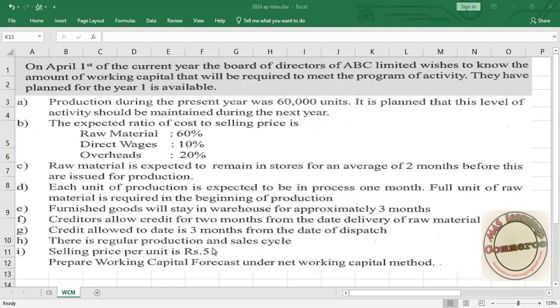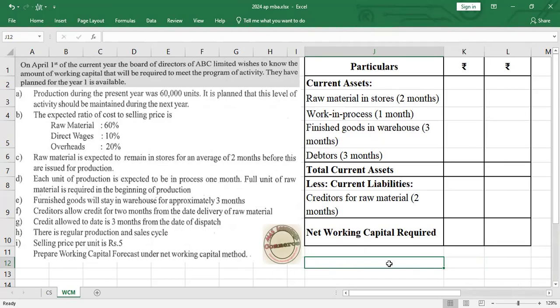So what we have to do is simplify the raw material, wages as well as overhead. 5 rupees into 60%, that is 3 rupees. Likewise, we have to simplify each and everything. Now moving directly to the format of this solution. This is the format which we will use to solve this question. It's very simple: current assets minus current liabilities, and we will come to the answer, that is net working capital required.